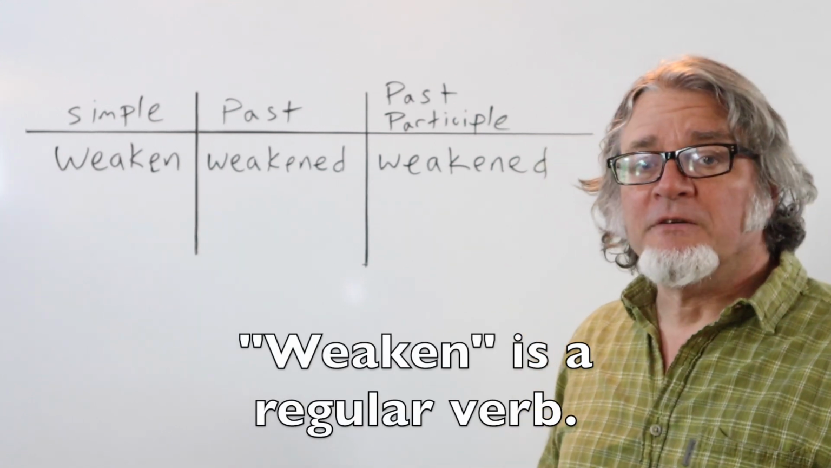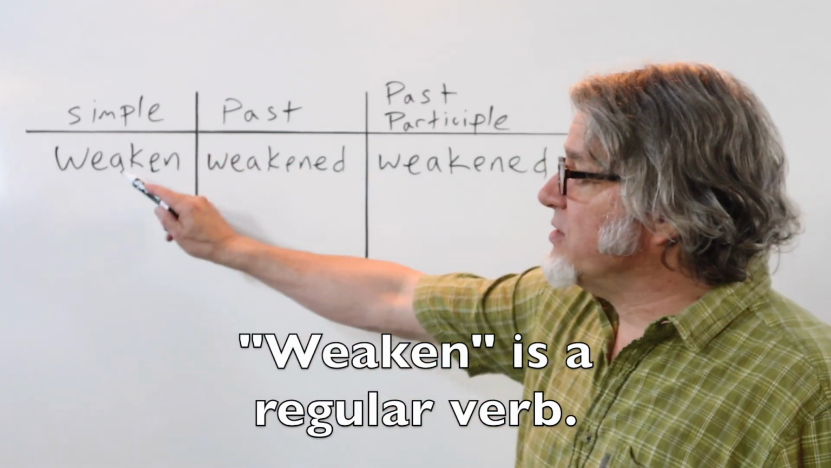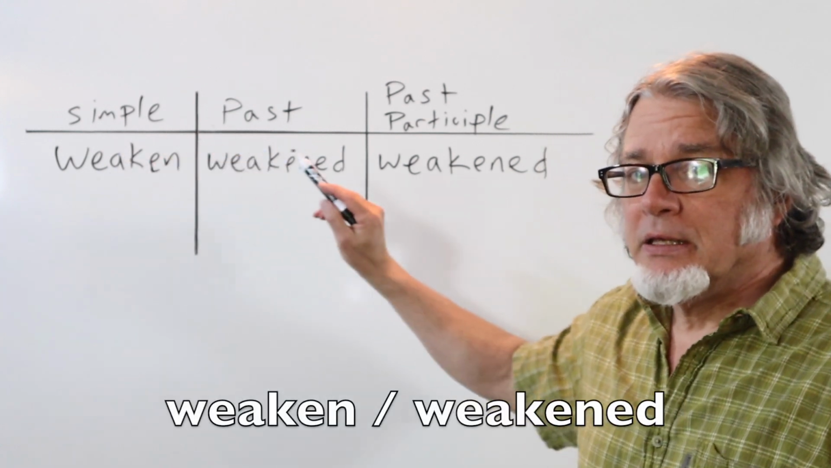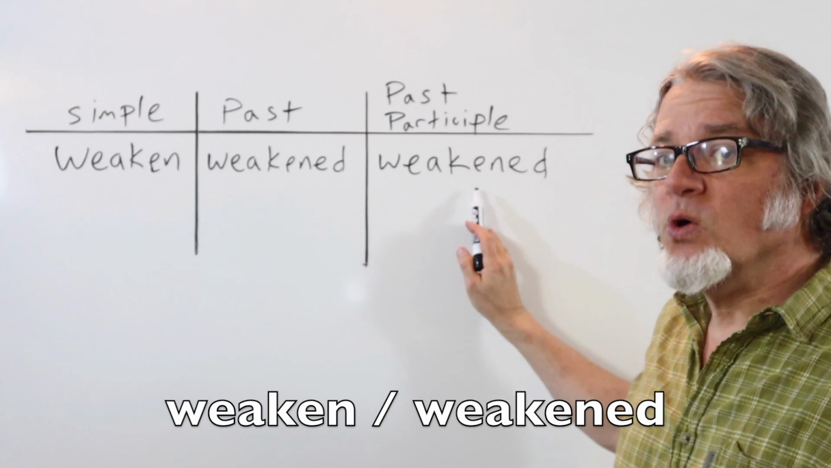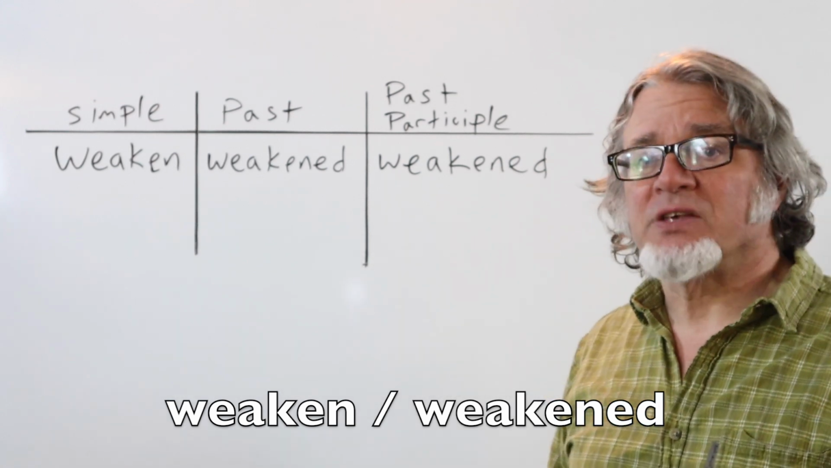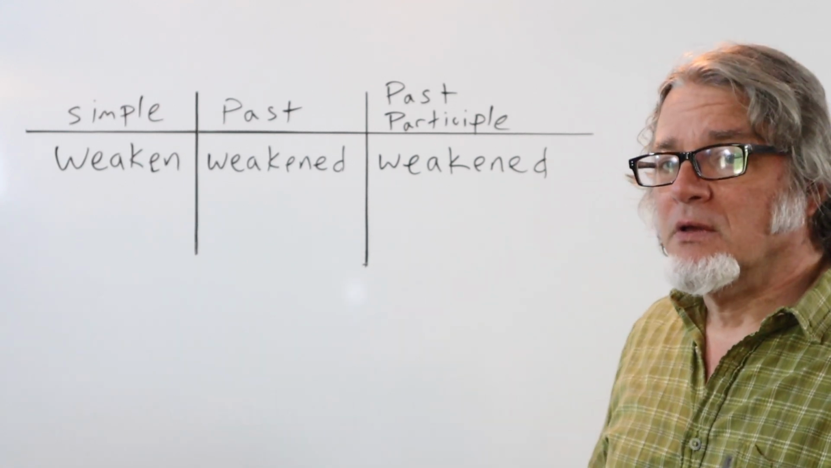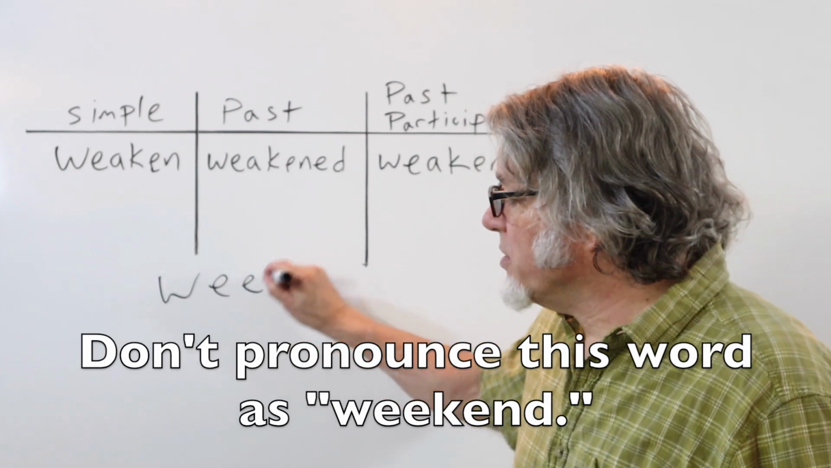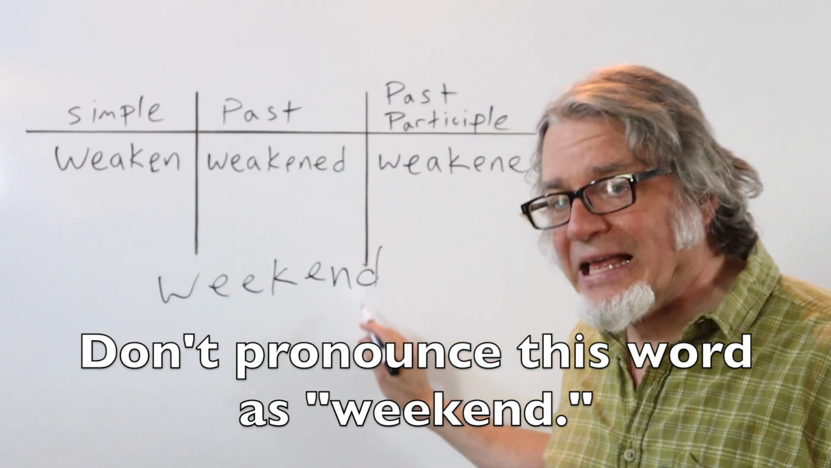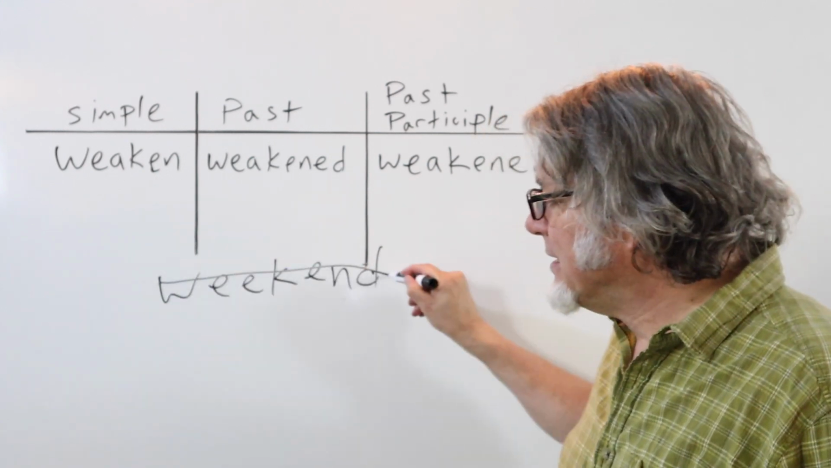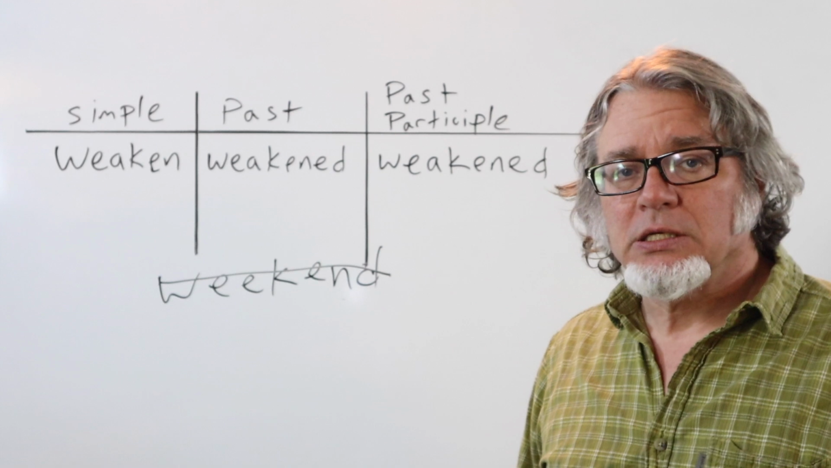Weaken is a regular verb. Here it is in the simple form. Weakened is the past tense, and weakened is the past participle. Don't pronounce this word when it's in the past or past participle as weekend. That's something different. It's weakened.